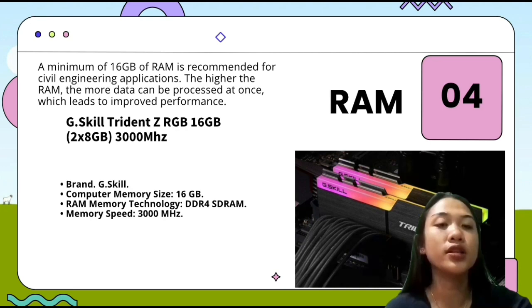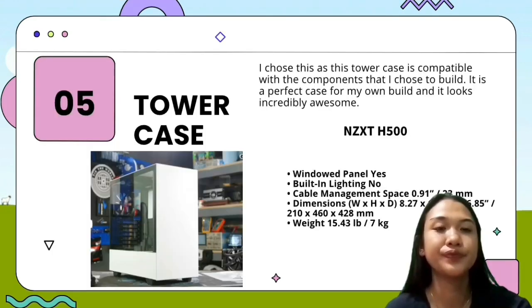The fourth one is the RAM, the G-Skill Trident Z RGB 16GB, 2x8GB and 3000 MHz. It has a minimum of 16GB of RAM, and it is recommended for civil engineering applications. The higher the RAM, the more data can be processed at once, which leads to improved performance.